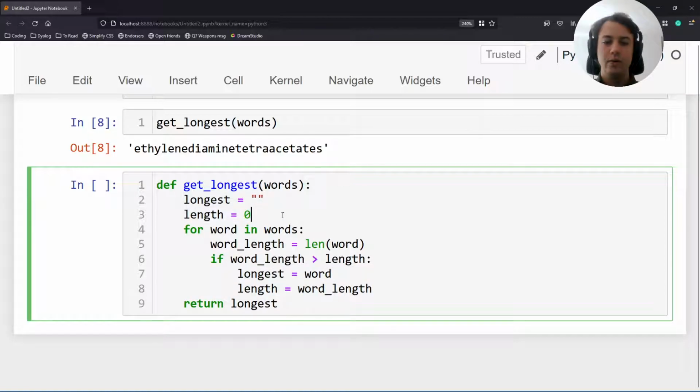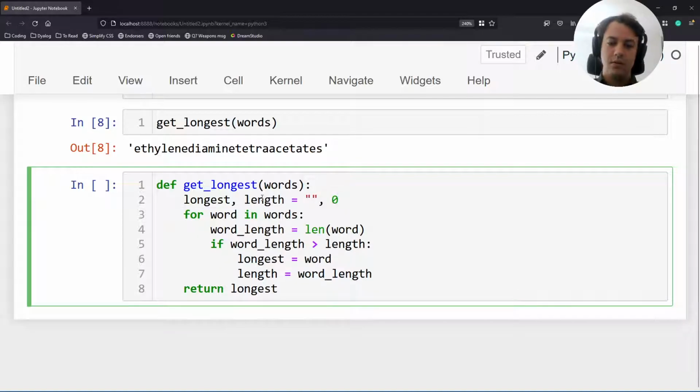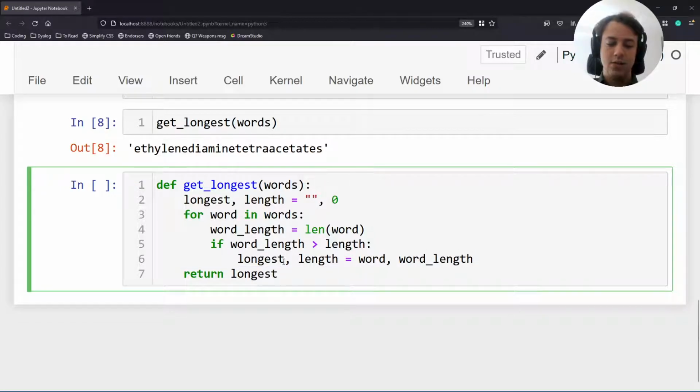And so what you can do to make it just a little bit more clear that these two are coupled together, you can group the assignments, right? You can assign to these two variables at the exact same time. And again, this does not change the functionality of the code in any way whatsoever.